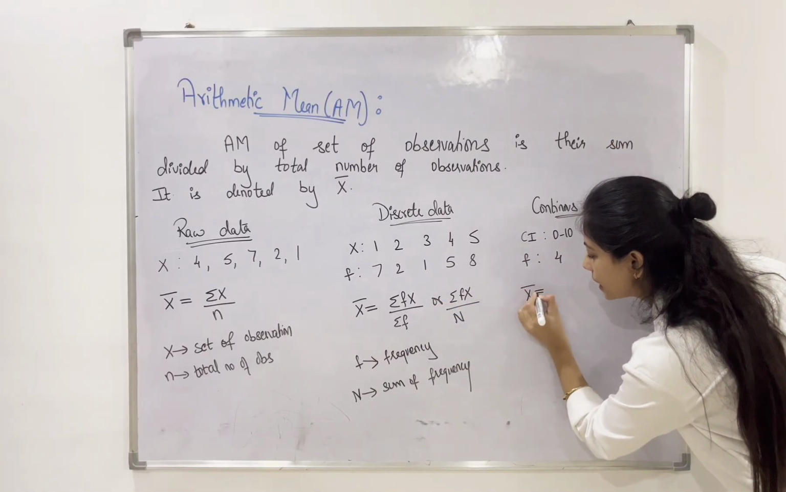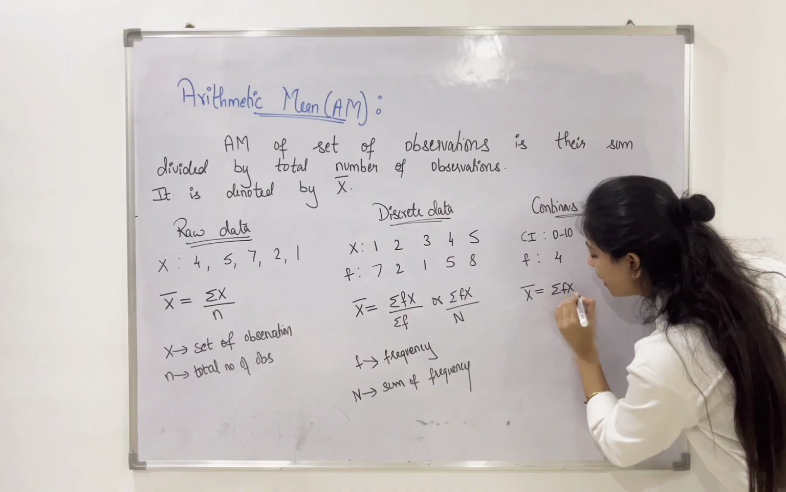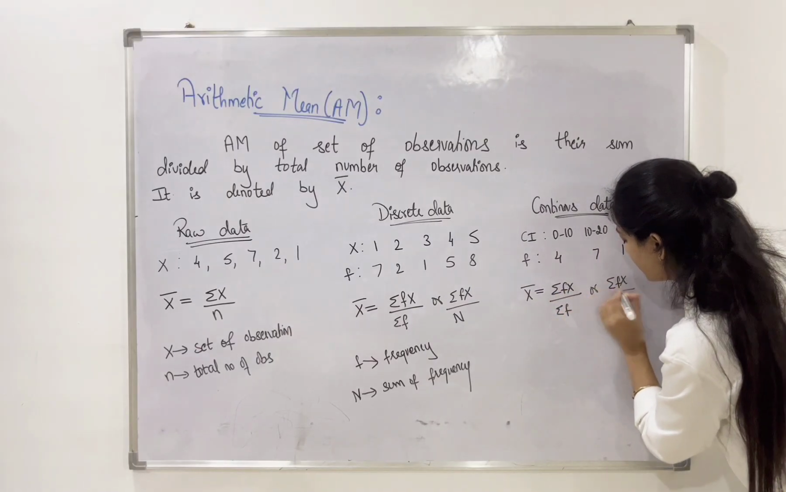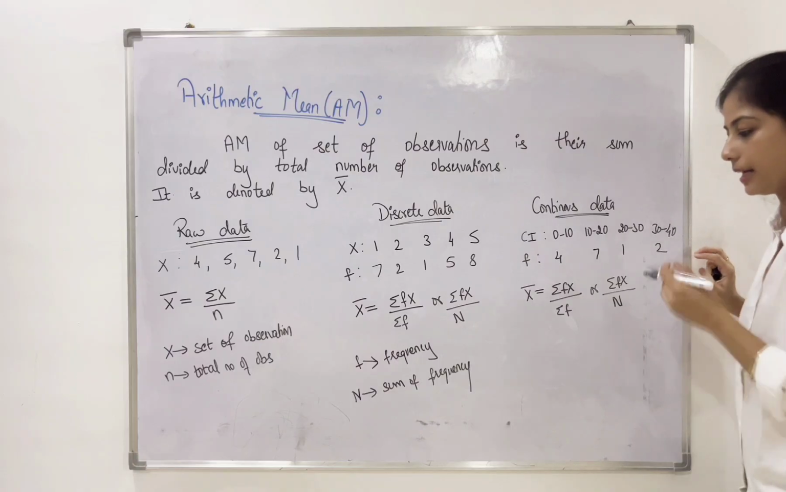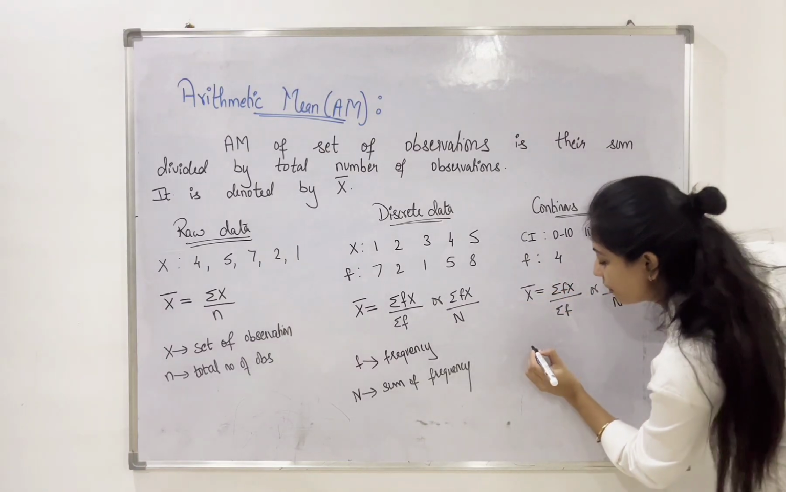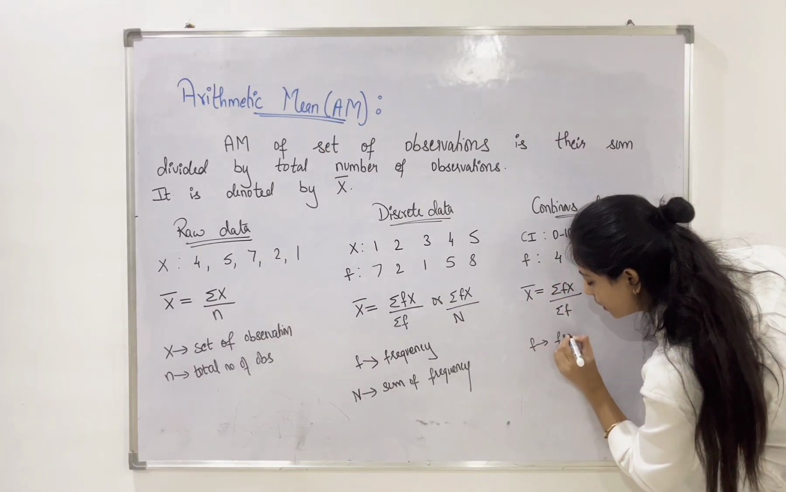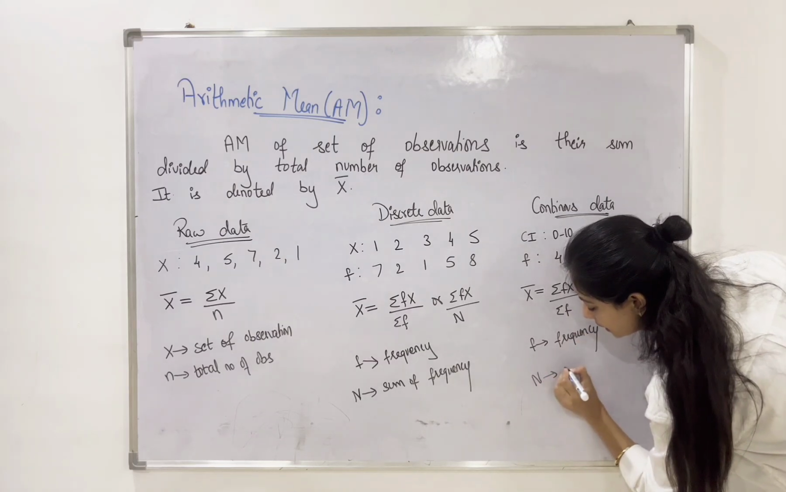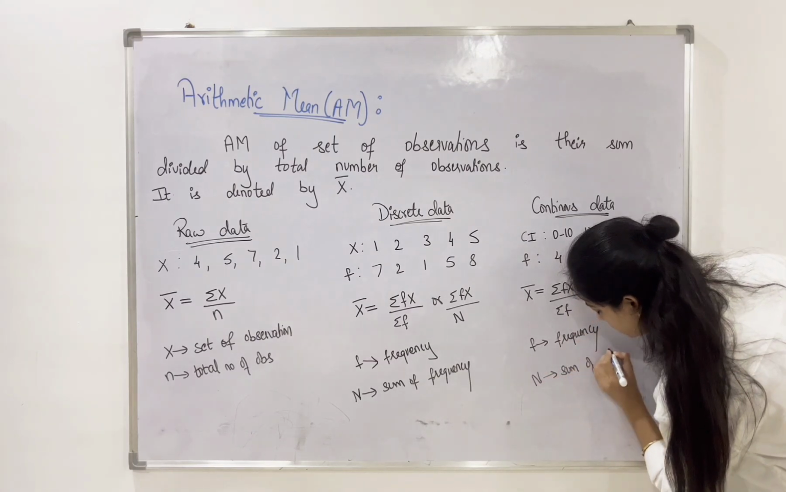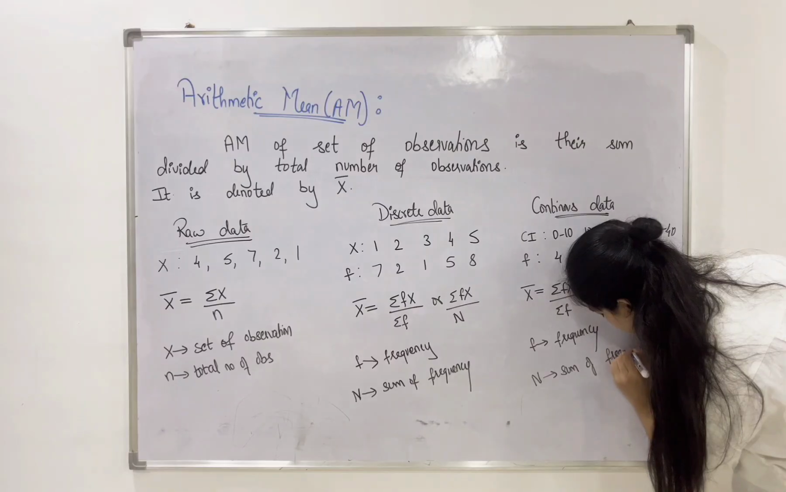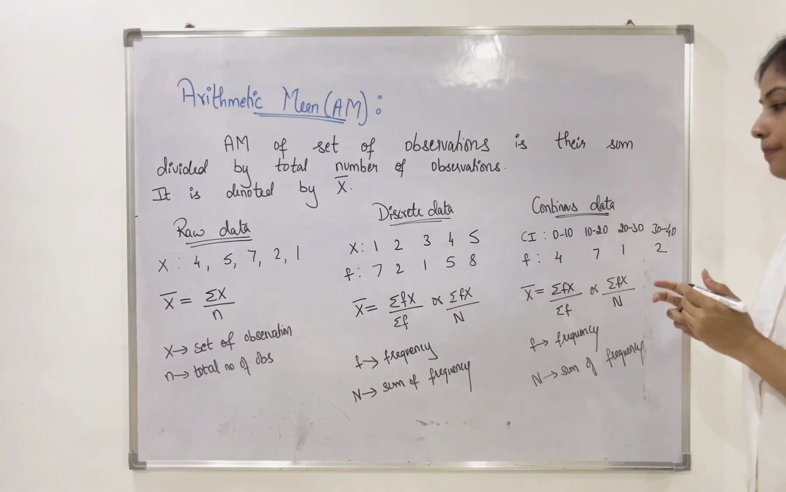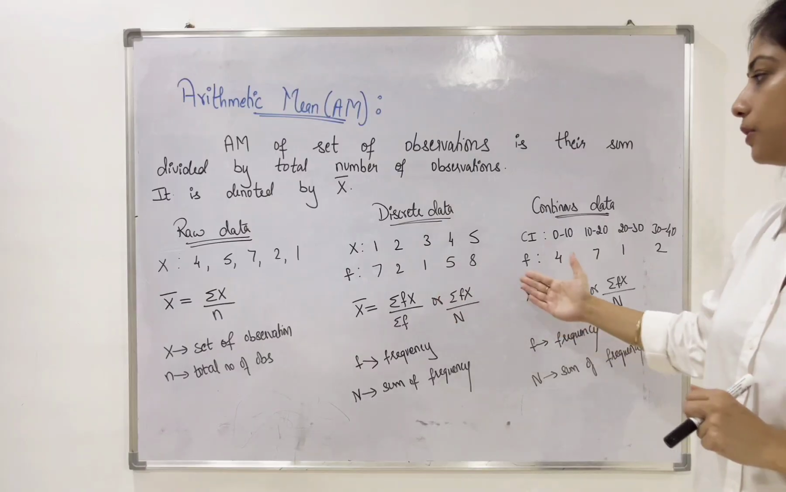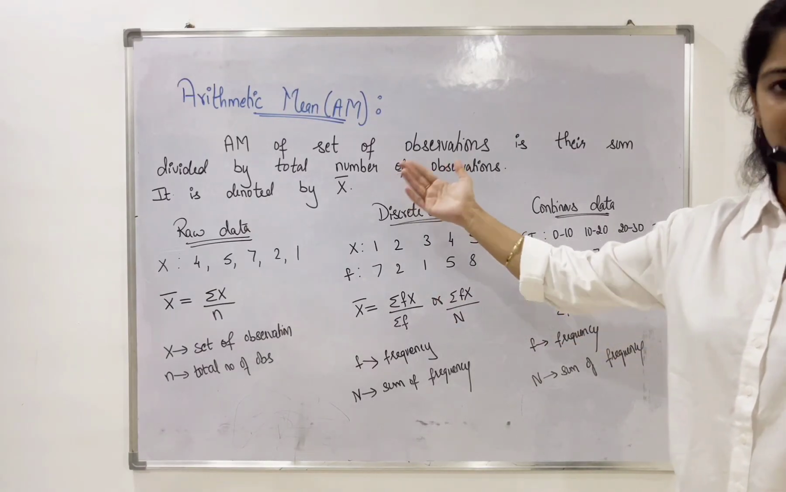The formula looks the same as your discrete data. X bar is equal to sum of fx by sum of f, or you can also call this sum of fx by capital N. Again, same thing. F is nothing but your frequency and capital N is nothing but sum of frequency. So these are the different formulas which we can apply for arithmetic mean.